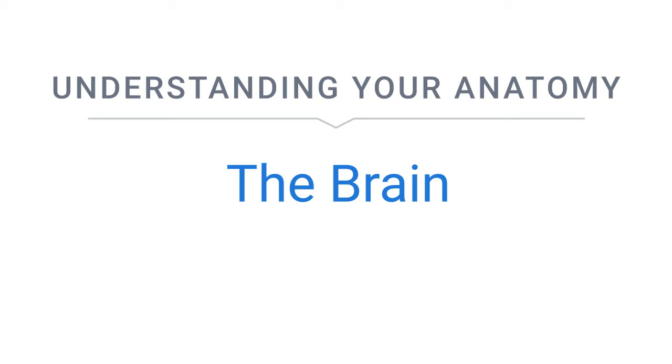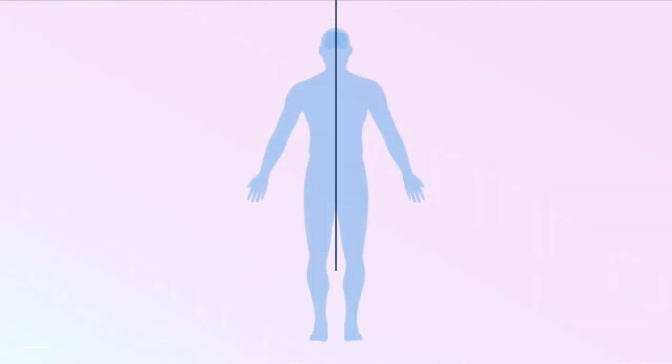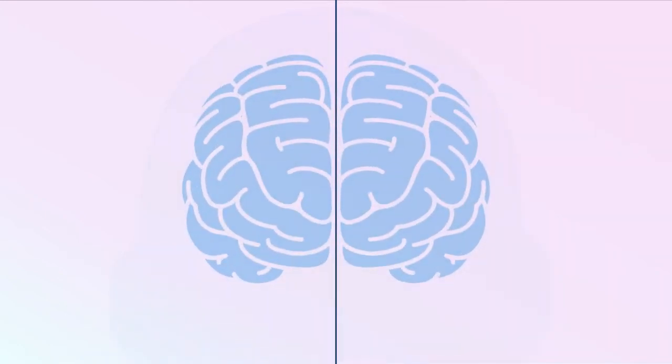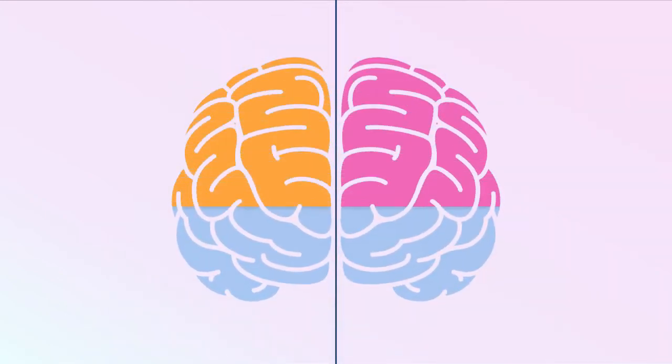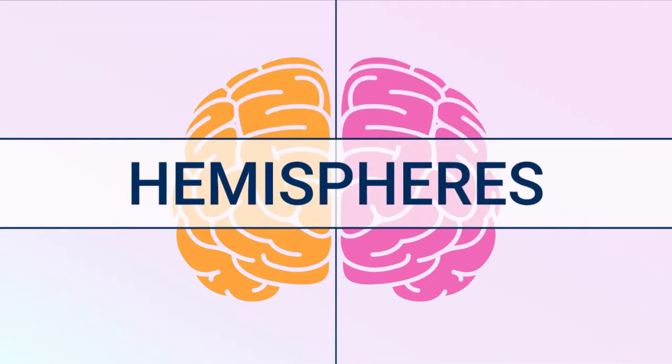The human body has two symmetrical sides. This means that if you draw an imaginary line down the center of your body, you can see that the left and right sides are mirror images of one another. The human brain also follows this design and can be divided into two halves known as hemispheres.